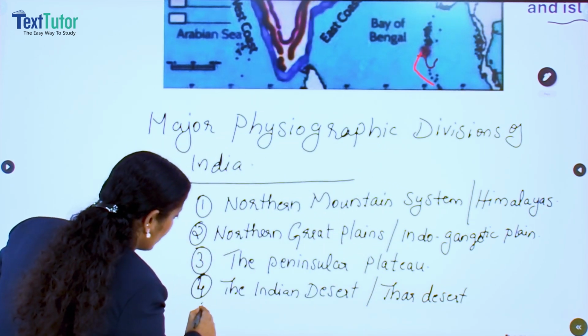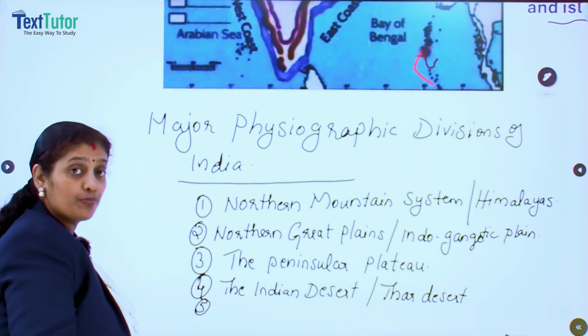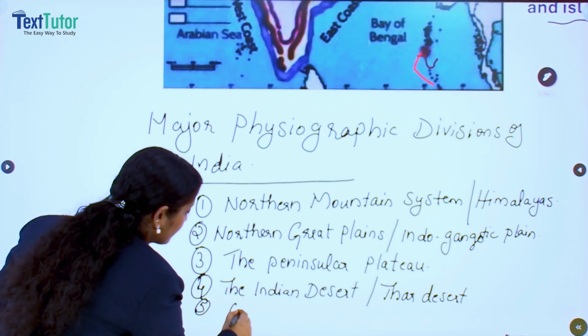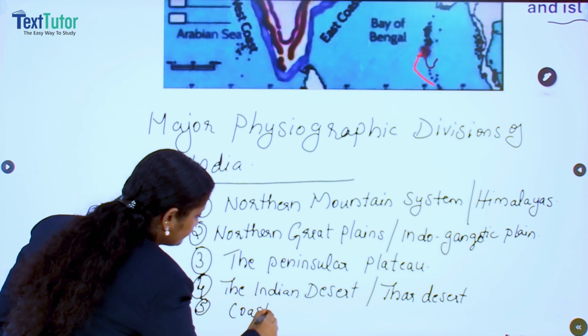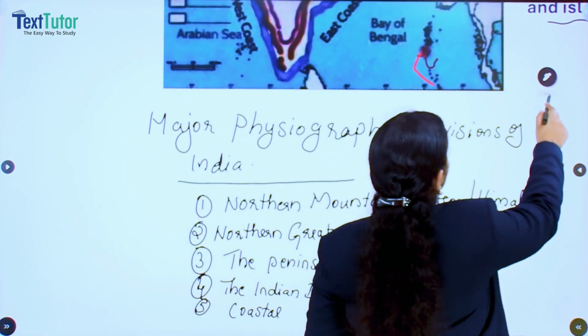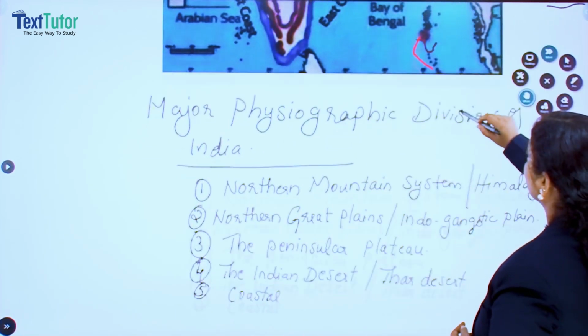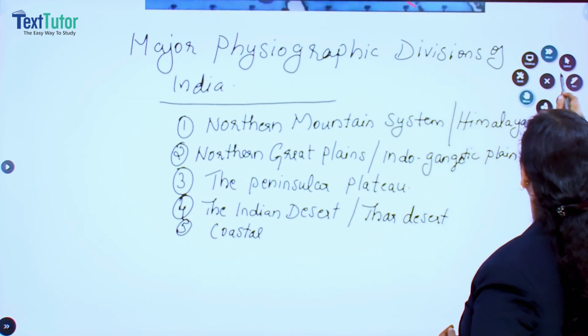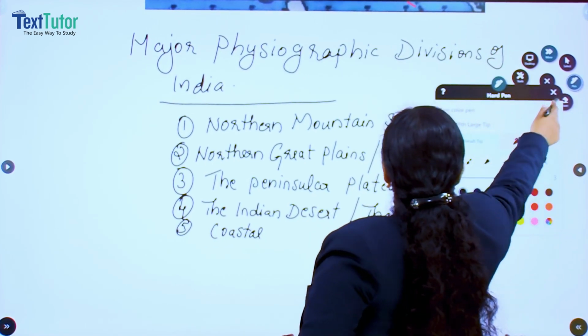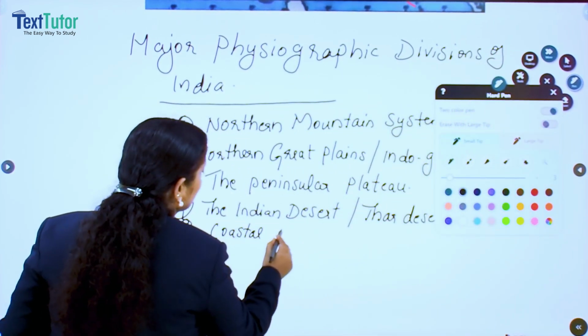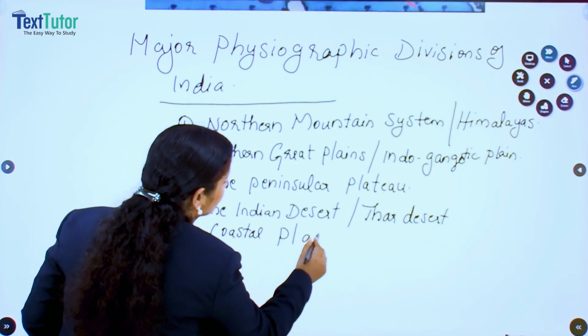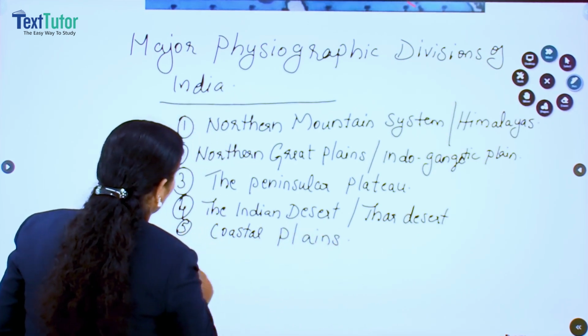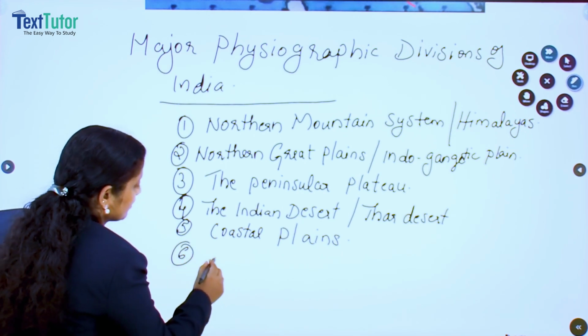Then the fifth one, coastal plains, and the last one, islands.